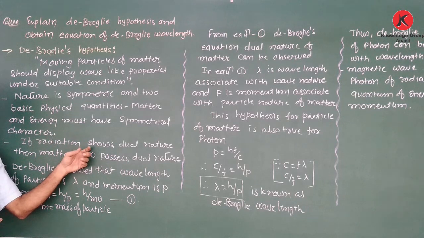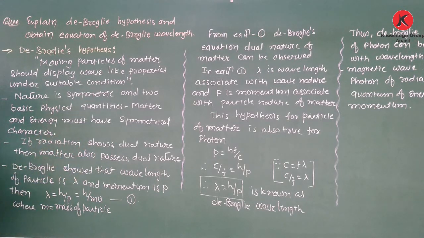De Broglie shows that if the wavelength of the particle is lambda and momentum is p, then lambda is equal to h upon p. But we know that the momentum of a particle p is equal to mass into velocity. Therefore, lambda is equal to h upon mv.